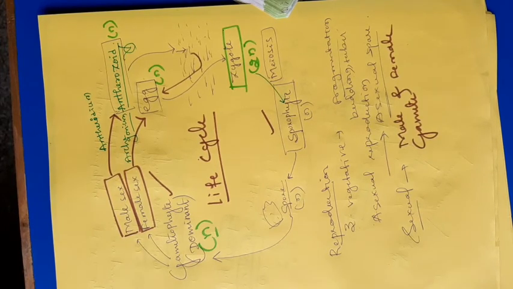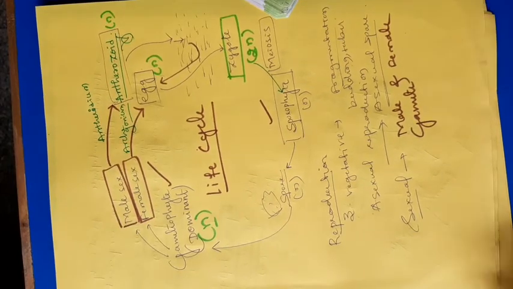Then the bryophytes are less economically important than the algae. The algae have more economic importance than the bryophytes. Here now we will discuss about the classification of bryophyte. In the previous class we discussed about the classification of the algae. We studied the three classes of algae: Chlorophyceae, Phaeophyceae and Rhodophyceae. Like that, in case of bryophyte also there are three classes.